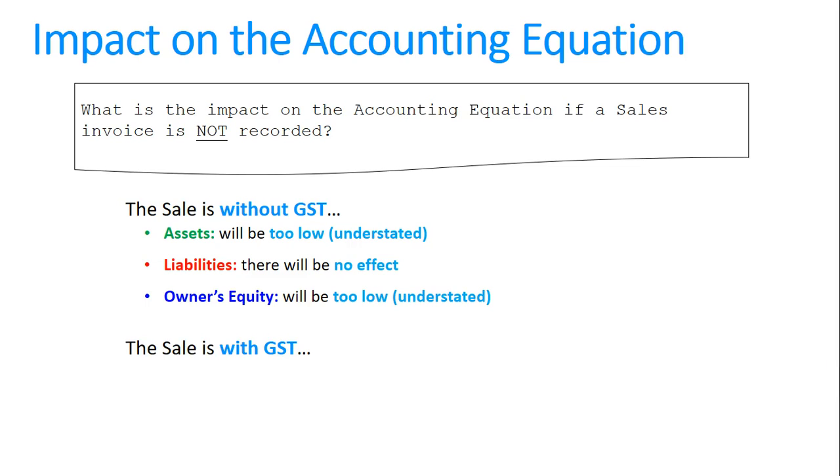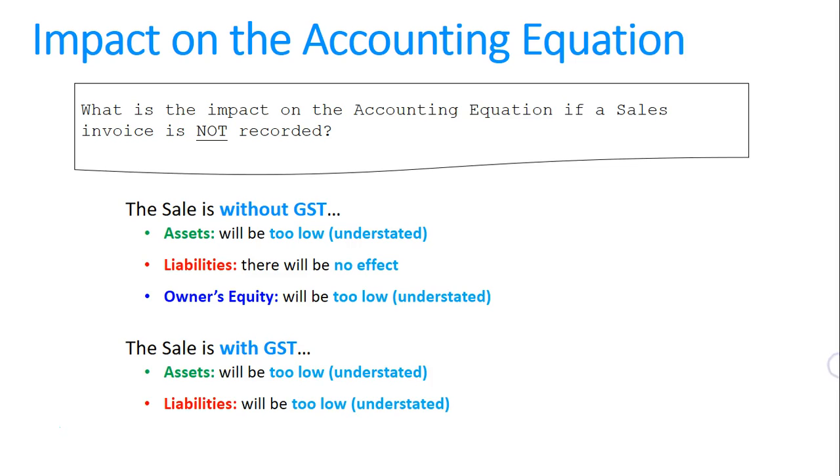What about if the sale is with GST? That was a little bit different. In that case, assets would be too low. Liabilities would also be too low. And so would owner's equity. It's a very complicated question. It's very difficult to understand. So please send through any questions you might have.